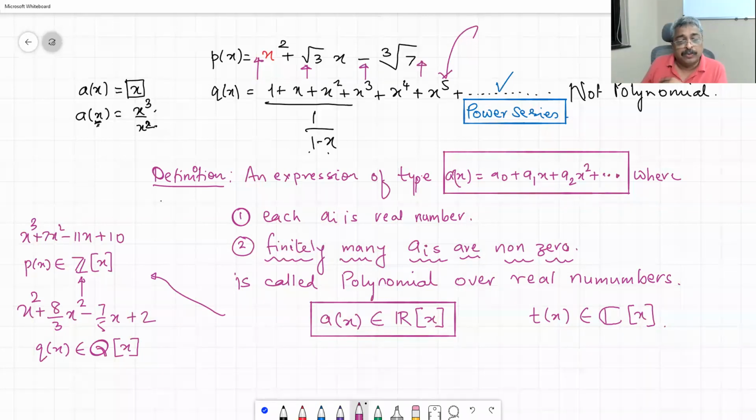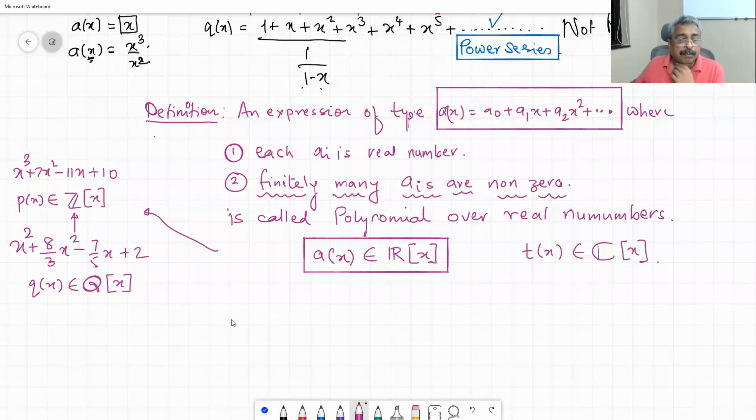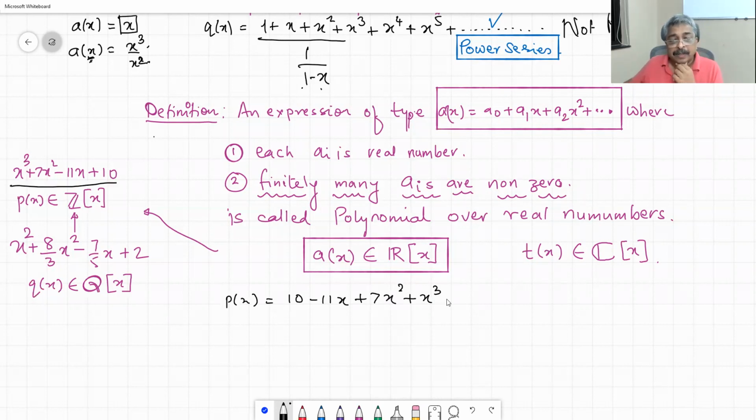Let me explain. We said p of x is equal to 10 minus 11x plus 7x square plus x cube. We said here it is a polynomial, right?